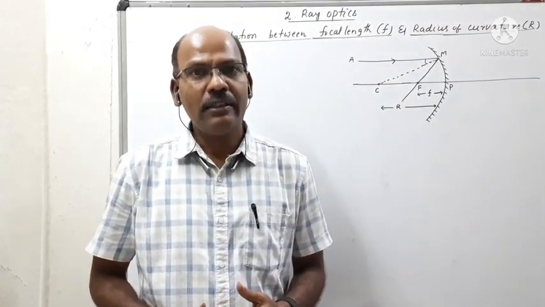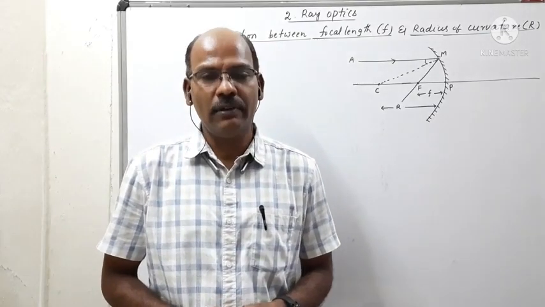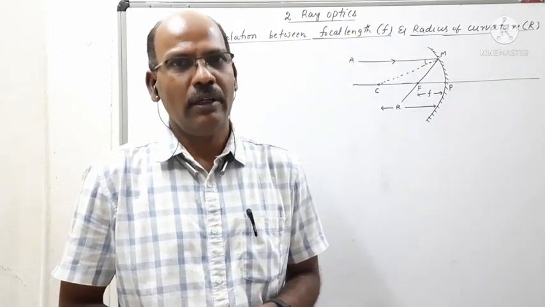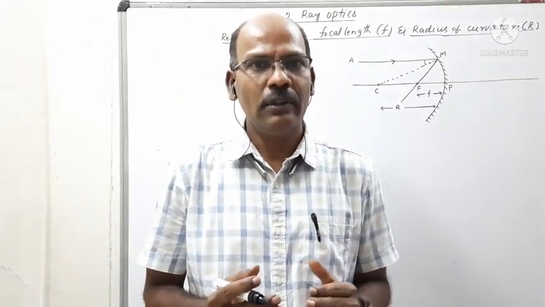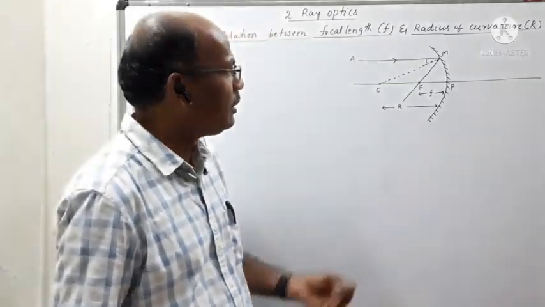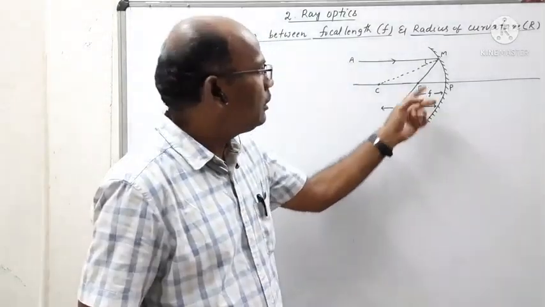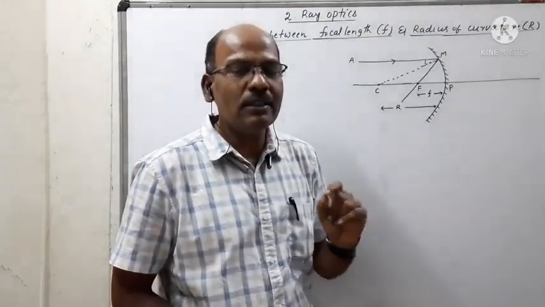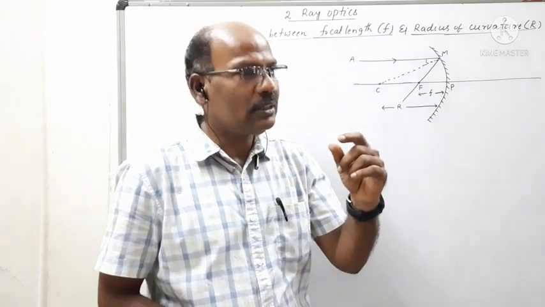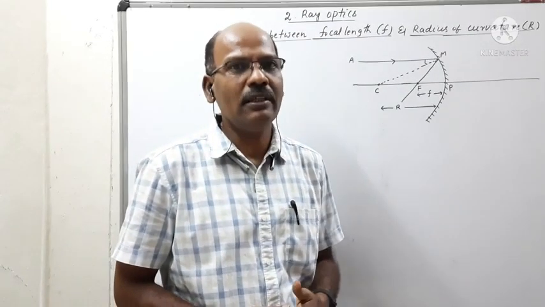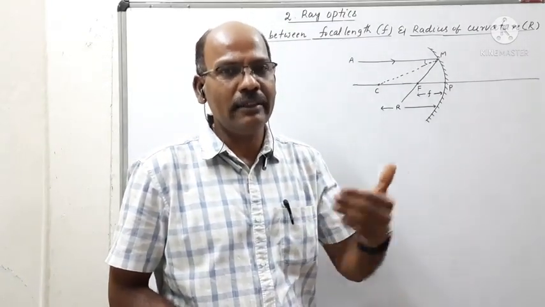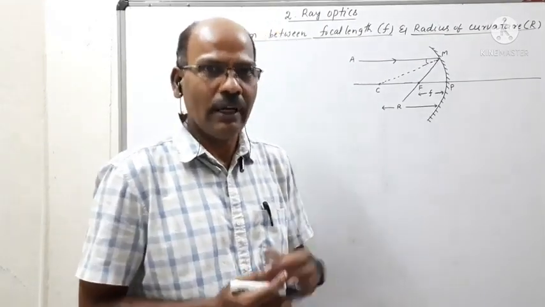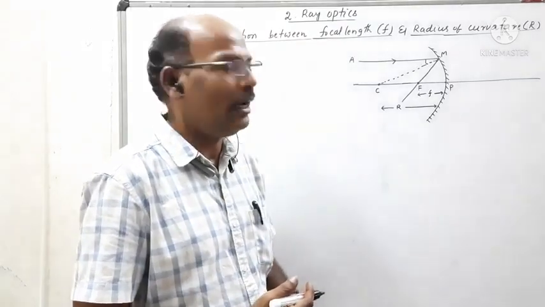Now we find the relation between the radius of curvature and the focal length of the given concave mirror. So what is the relation between the two? That can be derived by using a simple diagram. This is the given concave mirror whose aperture is very small. Aperture is very small means that if you measure the angles, tan theta and sin theta are nearly equal to theta. Later we will observe how we can measure the angles.